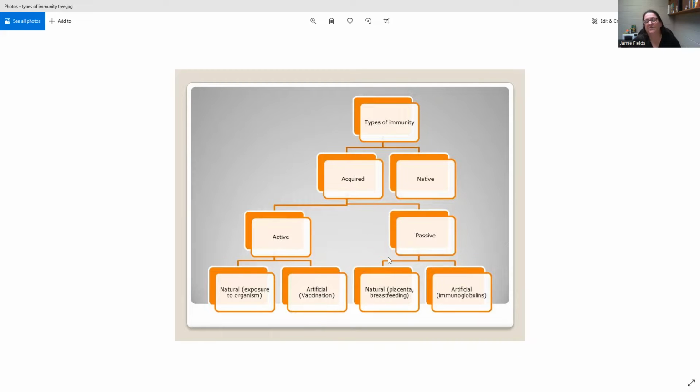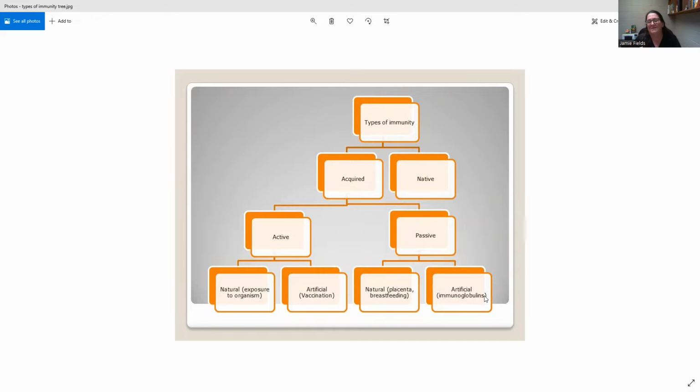So let's look at passive first. We can get passive antibodies either naturally or artificially. Naturally, there are two ways: through the placenta or by breastfeeding. The mother passes antibodies to the fetus via the placenta and to the infant via breastfeeding. Now, we can also be injected with artificial antibodies, and that's given sometimes for patients who are extremely at risk, for some very serious diseases like rabies.